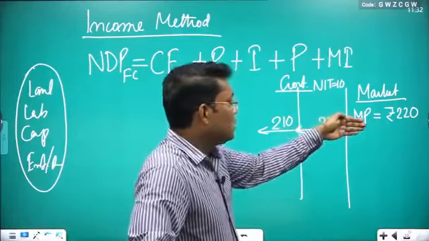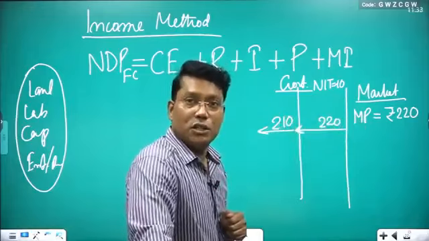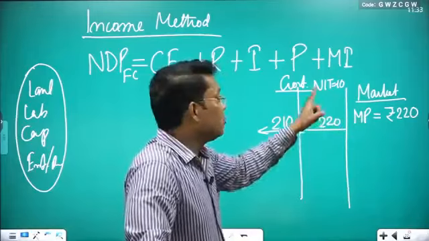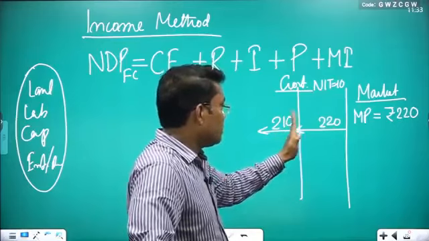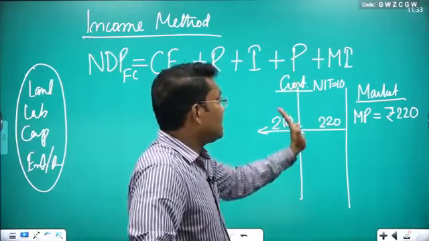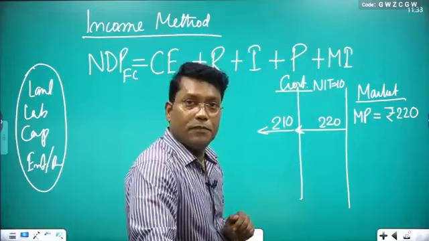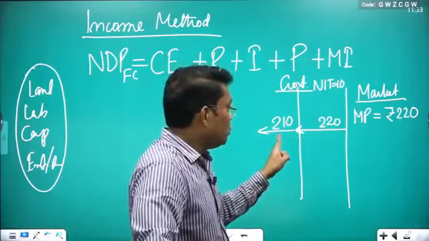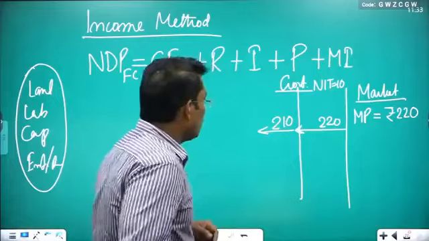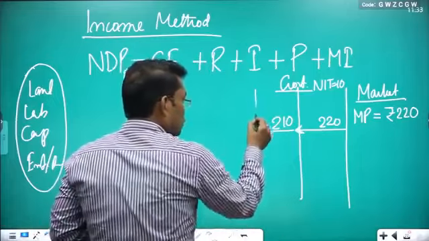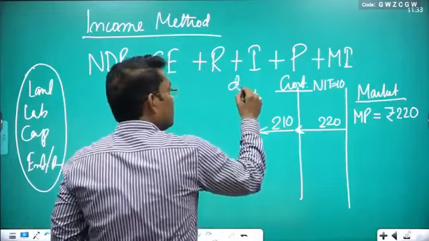Since in this 220 NIT is included, and say NIT is 10 rupees, once you are passing this barrier, the government has taken 10 rupees as NIT. So the amount left with you is just 210 rupees. Clear? So you know that out of this 220, I incurred some depreciation.